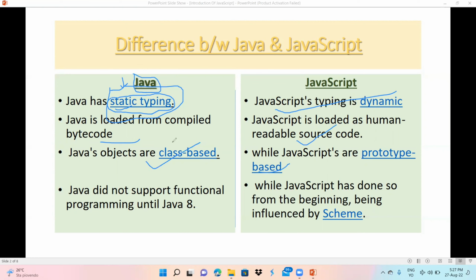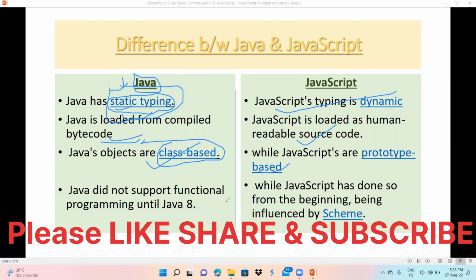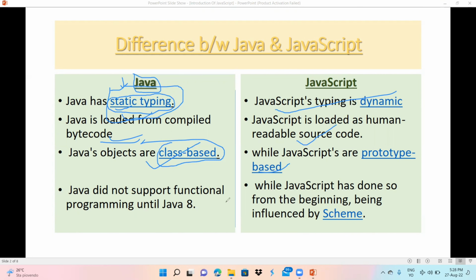All the things here, what is class based, what is static typing, what is bytecode, what is dynamic, and what is readable source code, prototype based, all we are going to learn in the next lecture. So in this lecture we are going to tell you only the introduction of JavaScript. After this we are going to variables, and we are going to solve all the problems from beginner to advanced level, from scratch to hero.